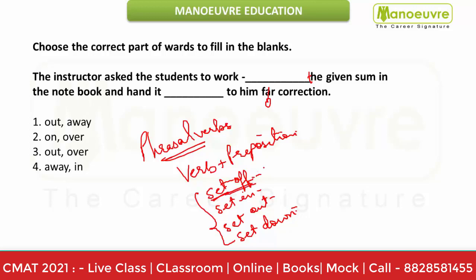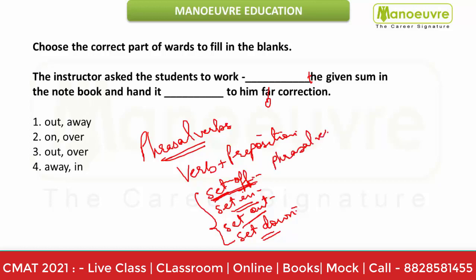Set off means to adjust or offset something. Set in, as in the sun has just set in. Set out, as in he has just set out for his trip. Set down is again like settle down. So when you add different prepositions to the same verb, that is called phrasal verbs.